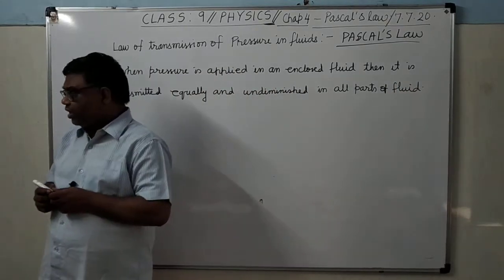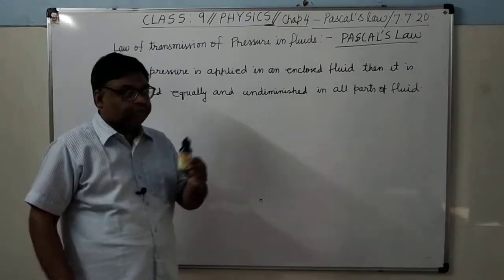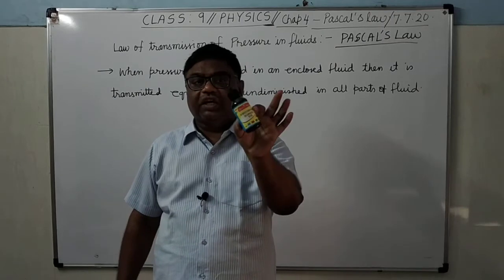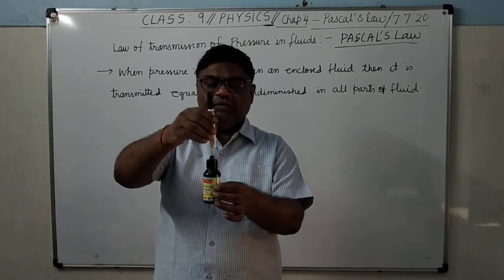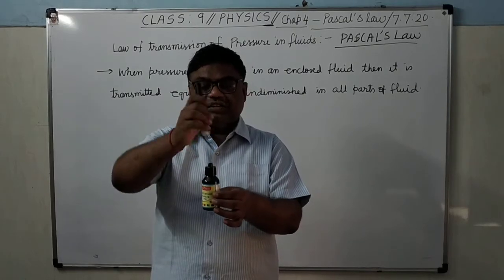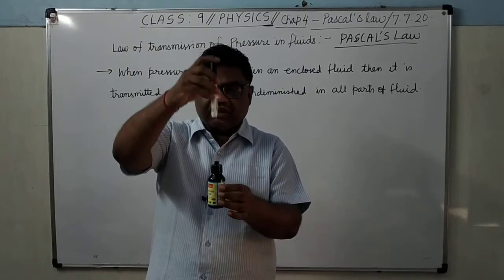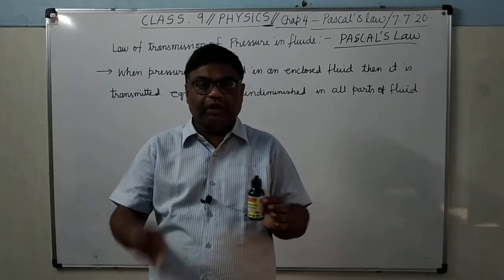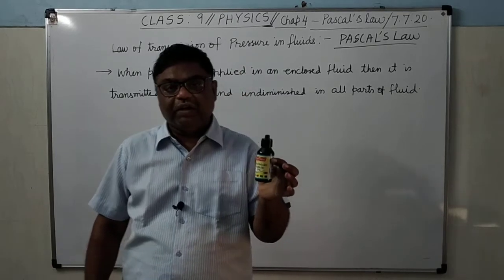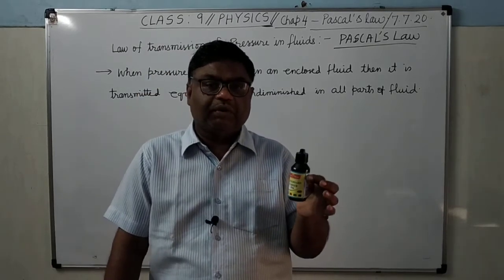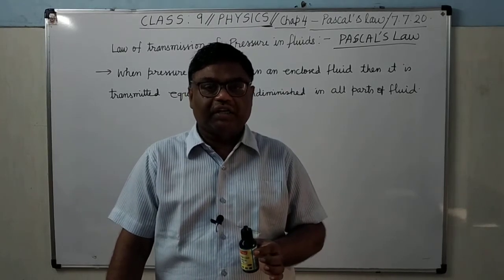Let me try to explain by one example. Suppose this is a closed container, and here there is a movable piston. It is clear. So when you press the piston in the downward direction, you will apply some force. So what will happen? Some pressure will be developed. Suppose a pressure of 10 Newton per meter square has developed.